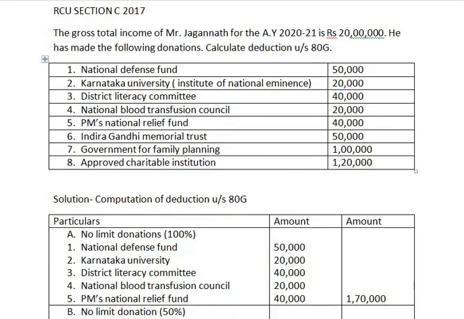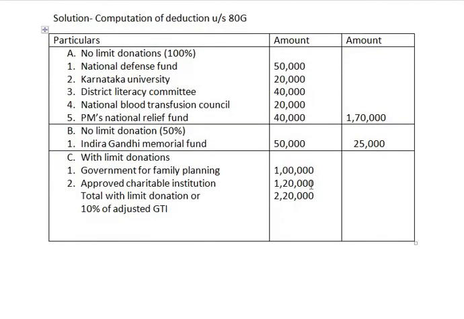So 10% of 20 lakh comes to 2 lakh. Total with limit donation or 10% of adjusted GTI, whichever is less, is the qualifying amount. So the qualifying amount is 2 lakh.